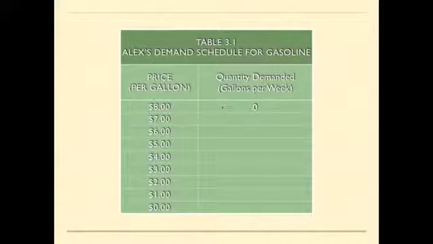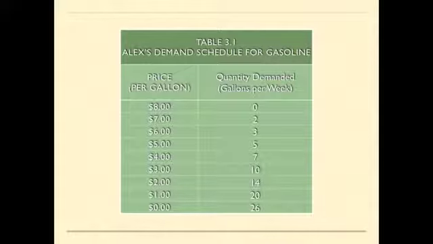If the price were to fall to $7 per gallon, Alex would be willing to purchase 2 gallons per week at that $7 per gallon price. If the price were to fall to $6, Alex would be willing to purchase 3 gallons per week. At $5 per gallon, Alex is willing to purchase 5 gallons per week. At a price of $4, Alex is willing to purchase 7 gallons per week, and the remaining data there is showing.